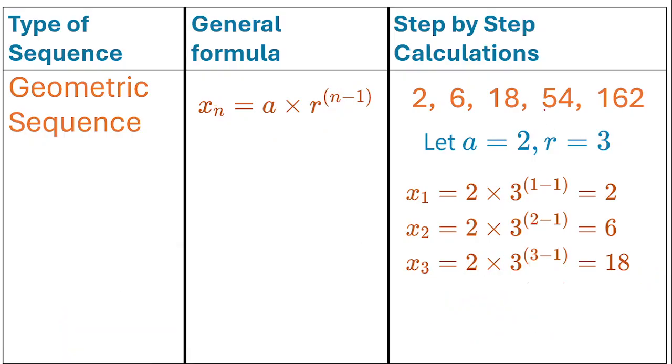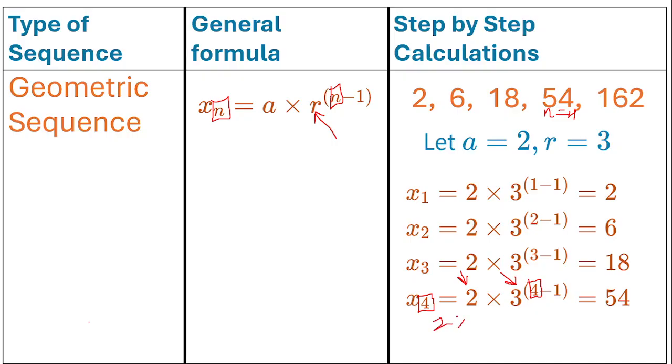We have n is equal to 4 because we're dealing with the fourth term. So wherever we see n in the formula, we're going to put 4, here and here. Good. Remember the 2 stays constant because that's a, the first term, and the 3 stays constant, that's the common ratio r. Okay? So we have 2 multiplied by 3 to the power of 4 minus 1.